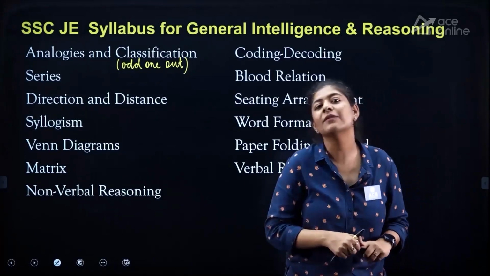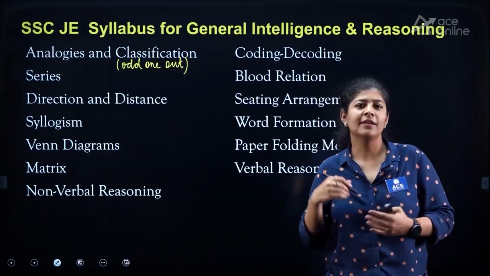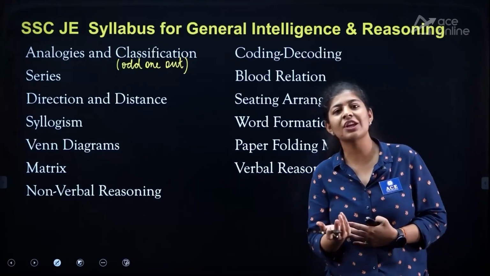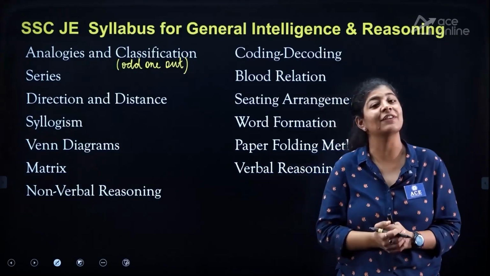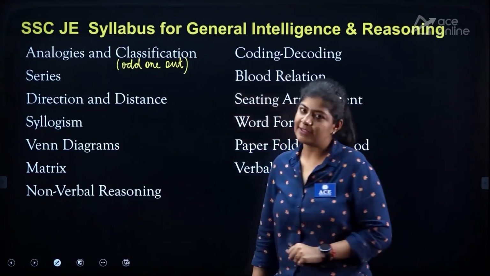The next topic that we are having over here is blood relation, in which we need to identify our relations with respect to our generations and the connections that we are having with our family, right? The next one is direction and the distance.